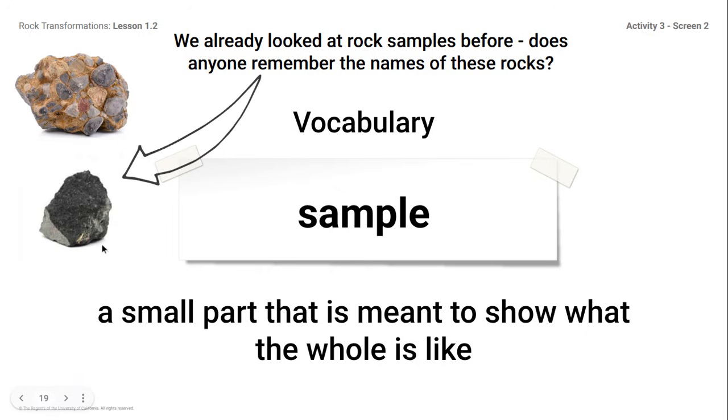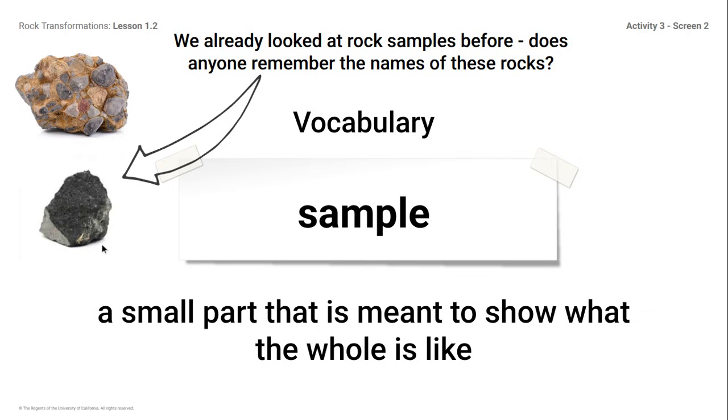When most students see this word, they think of Costco or Sam's Club because they give out those samples in order to show what the small part of the whole product is. I was just at Sam's Club and they were just handing out cheesecake bites. So they're just giving out a small bit of cheesecake in order to show what the whole cheesecake tastes like. Man, was it delicious. Another sample would be like a paint sample. A paint sample could help those that are shopping for paint figure out what that color of paint looks like before they buy a whole gallon of it.